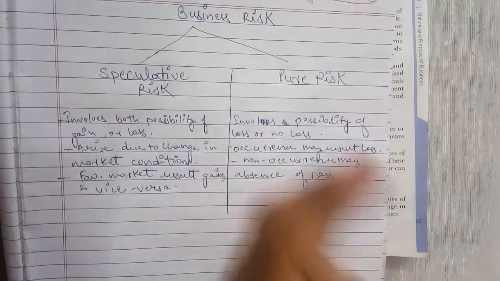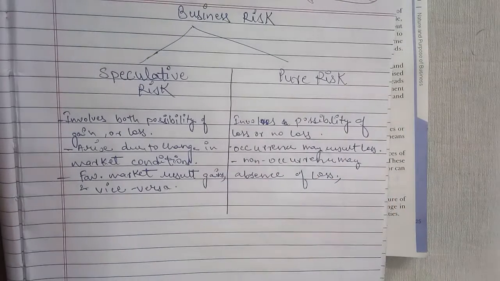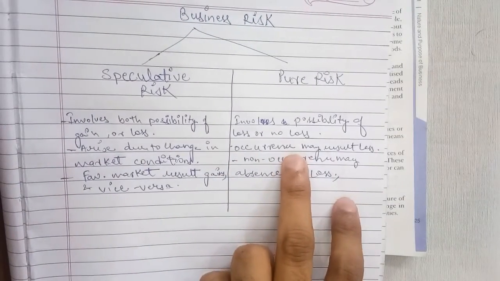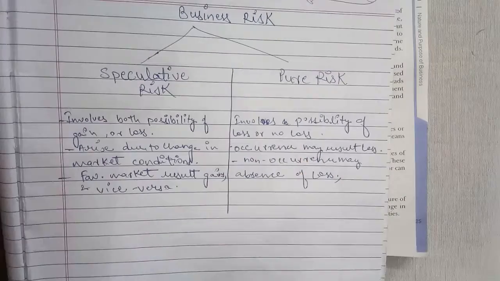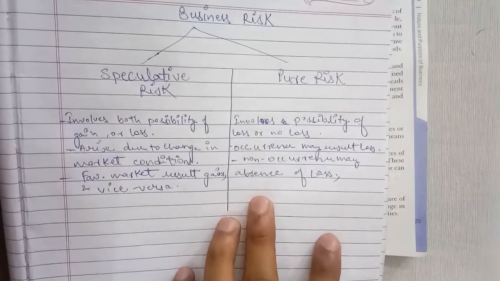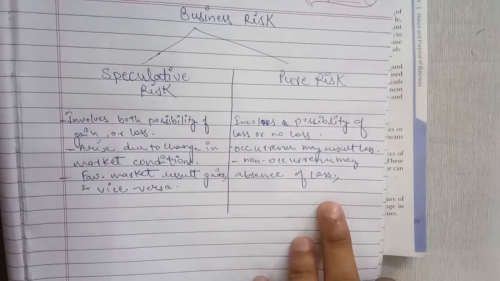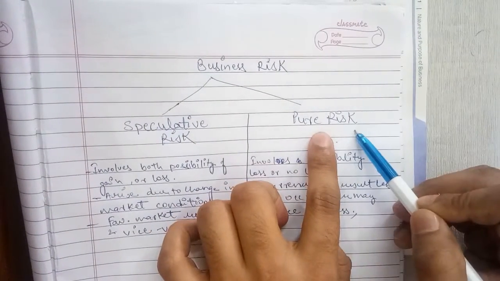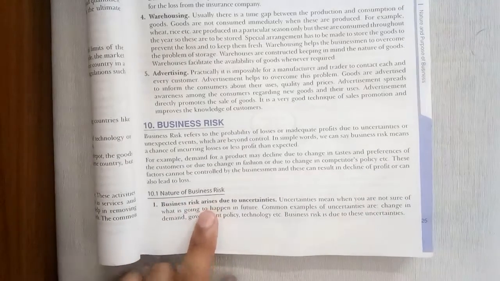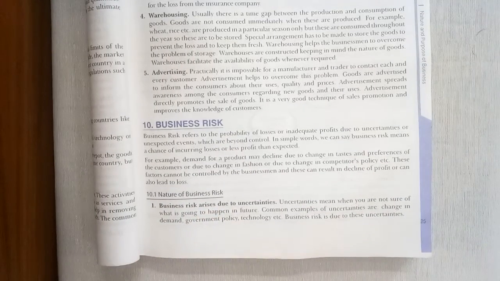So that depends upon their occurrence. If the risk occurs in the firm, you will be stuck at a loss or maybe no loss. If there is no occurrence of such losses, then it's an absence of losses, ultimately a gain. These are the two types: speculative risk and pure risk. Now further we will study the nature of business risk. What is the nature of business risk?